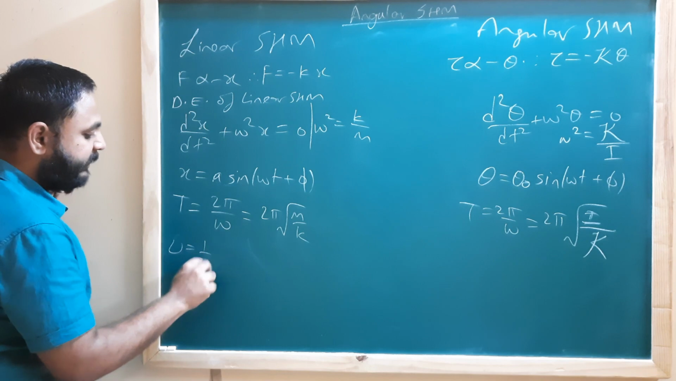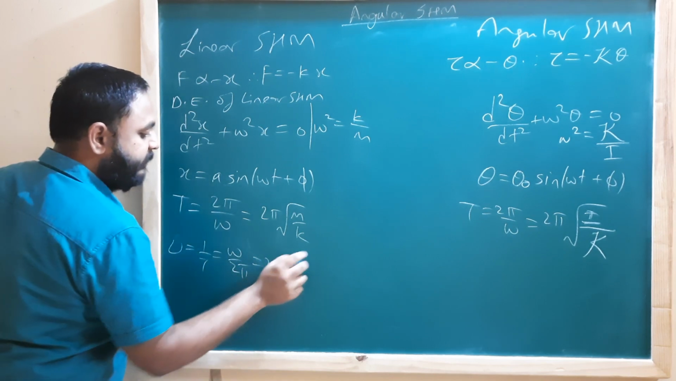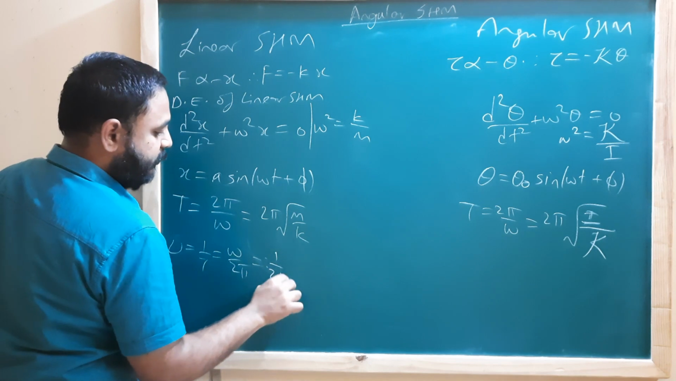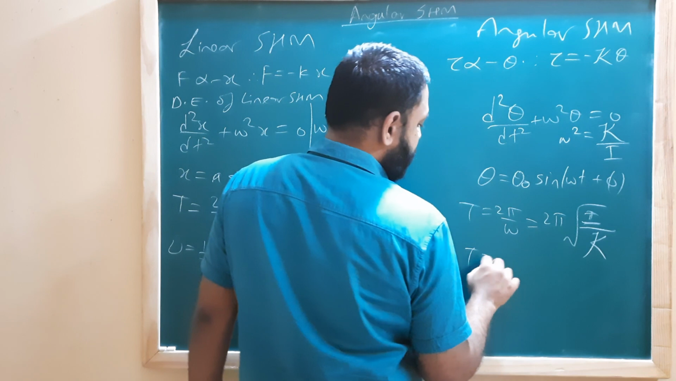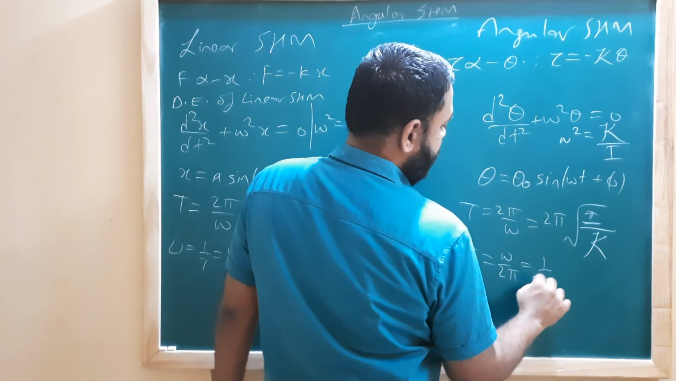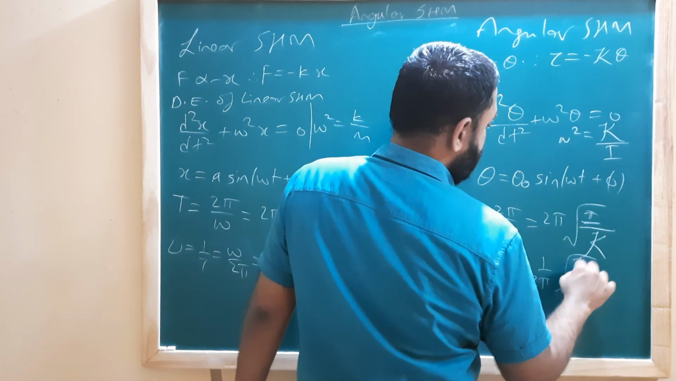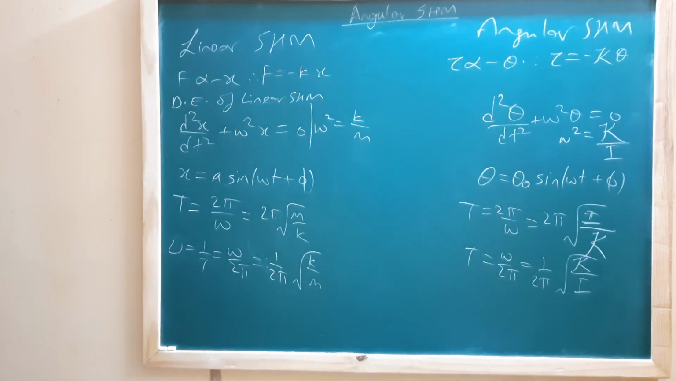Then what is frequency? Frequency is nothing but 1 by T. It is omega by 2 pi. It is the reciprocal of time period. So you will have 1 upon 2 pi root k by m. Similarly here it will be omega by 2 pi, that is nothing but 1 upon 2 pi square root of kappa upon I. I is the moment of inertia.